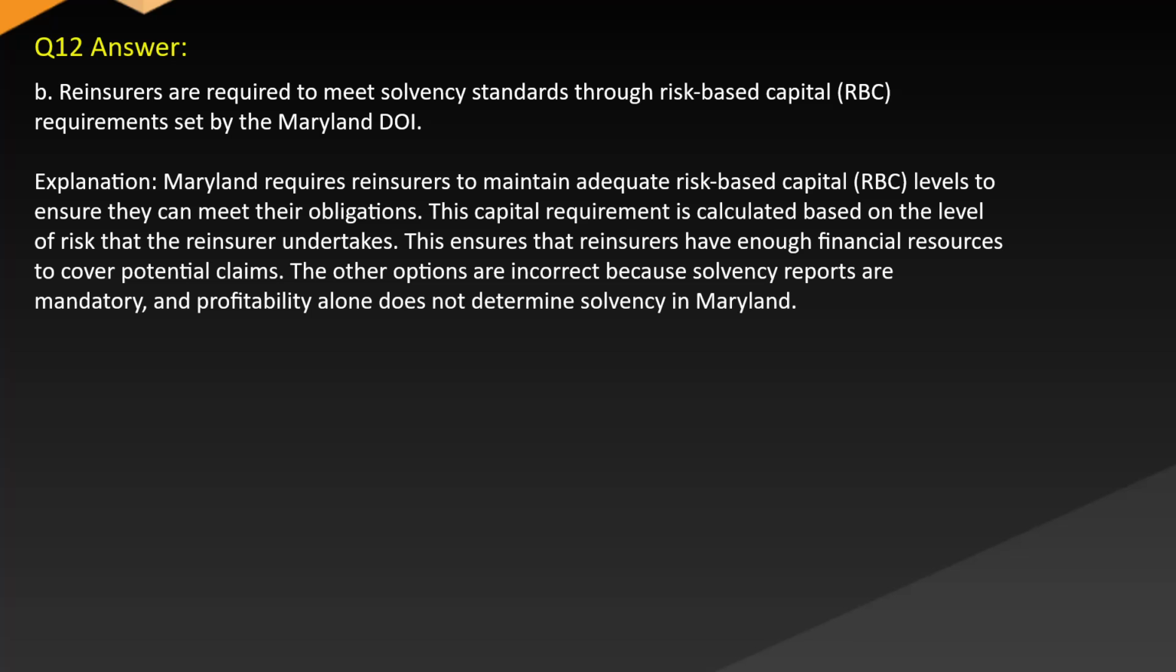Explanation. Maryland requires reinsurers to maintain adequate risk-based capital (RBC) levels to ensure they can meet their obligations. This capital requirement is calculated based on the level of risk that the reinsurer undertakes. This ensures that reinsurers have enough financial resources to cover claims. The other options are incorrect because solvency reports are mandatory and profitability alone does not determine solvency in Maryland.